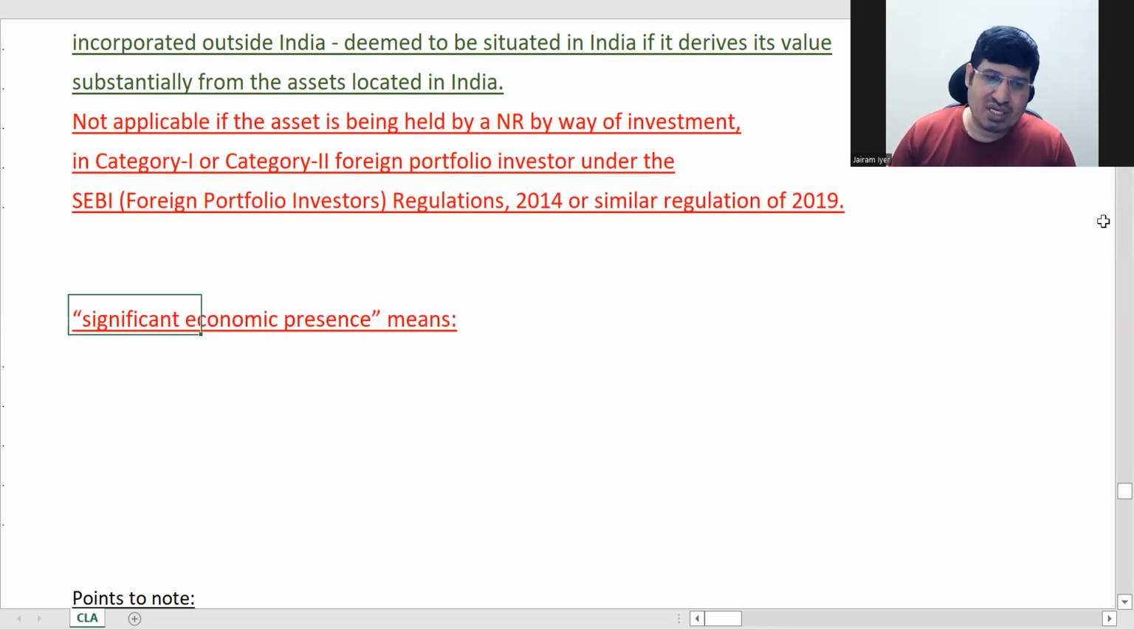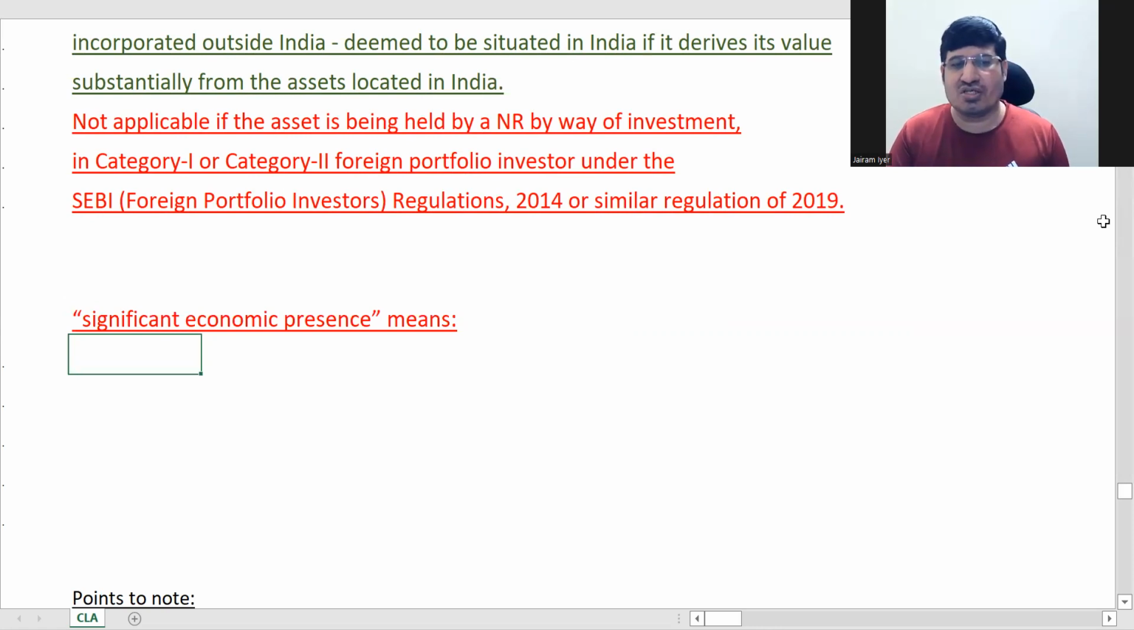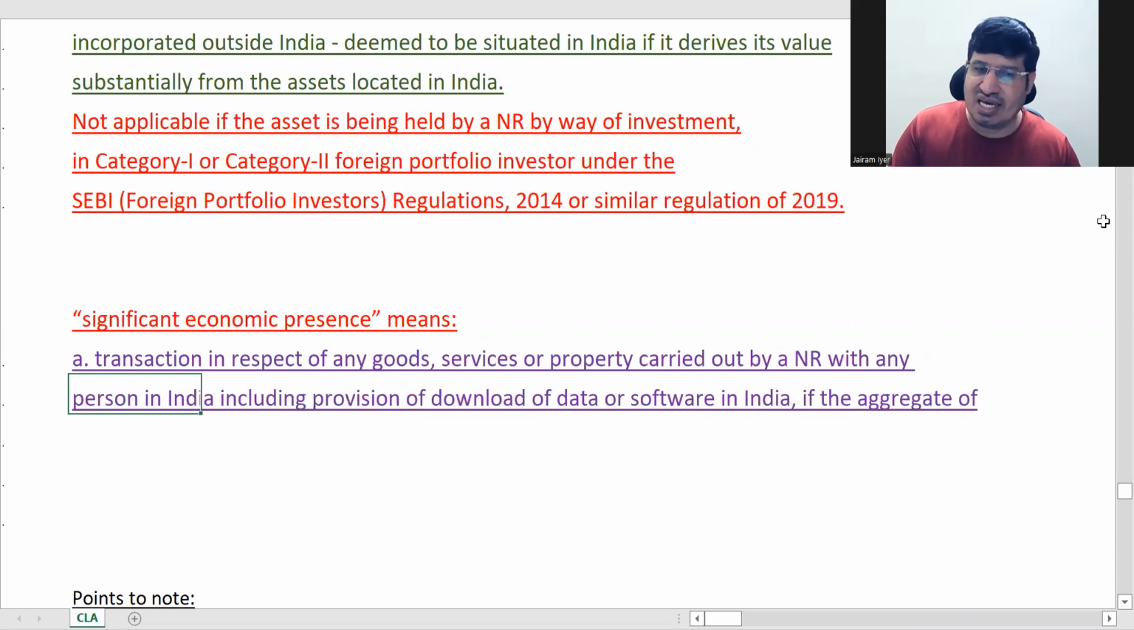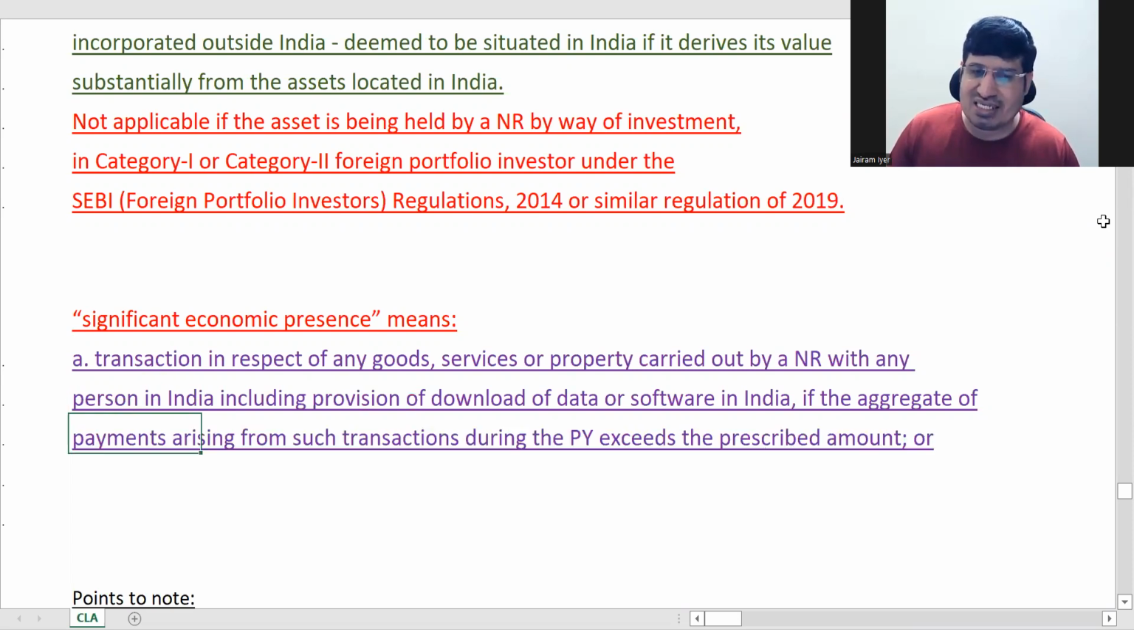This term was not there before. It was introduced by Finance Act 2018, so as to cover some more people under the tax ambit. So any transaction in respect of goods, services, or property carried out by an NR, non-resident, with any person in India, including provision of download of data or software in India, if the aggregate payments arising from such transactions during the previous year exceeds the prescribed amount.